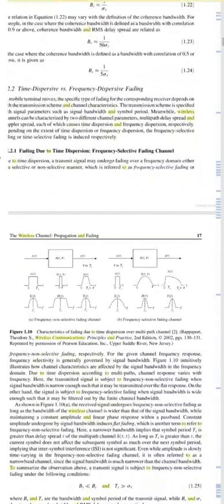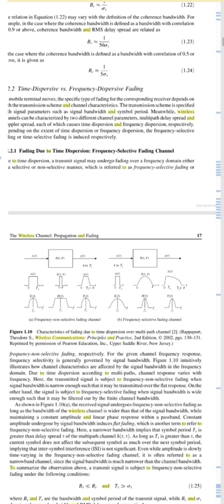It illustrates how channel characteristics are affected by the signal bandwidth in the frequency domain due to the time dispersion according to the multipath, and the channel response varies with the frequency. So here the transmitted signal is subject to the frequency non-selective fading when signal bandwidth is narrow enough such that it may be transmitted over the flat response. That means the signal is subject to the frequency selective fading when signal bandwidth is wide enough such that it may be filtered out by a finite channel bandwidth.